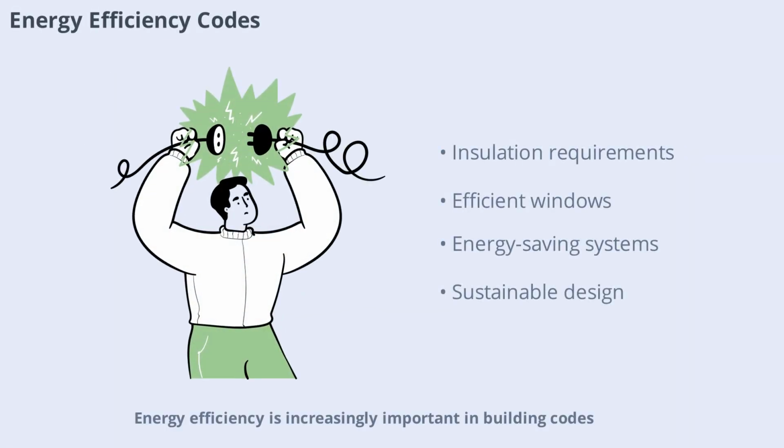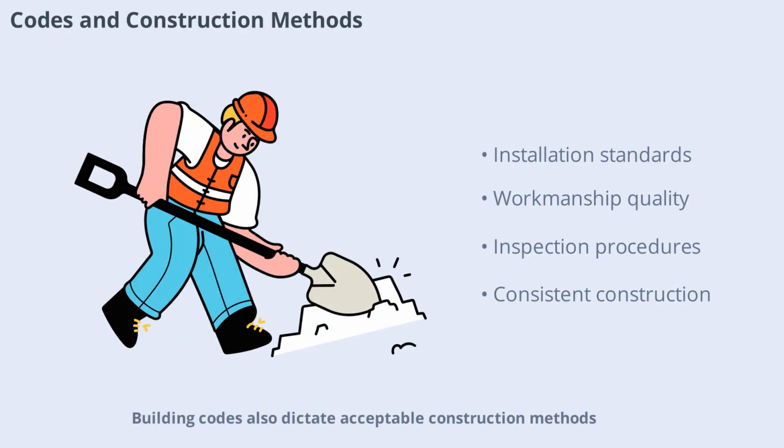Energy efficiency is increasingly important in building codes. Codes now require insulation, efficient windows, and energy-saving systems to reduce energy consumption. These standards influence the choice of materials, building orientation, and mechanical systems, encouraging sustainable design practices that benefit both the environment and building owners. Building codes also dictate acceptable construction methods.